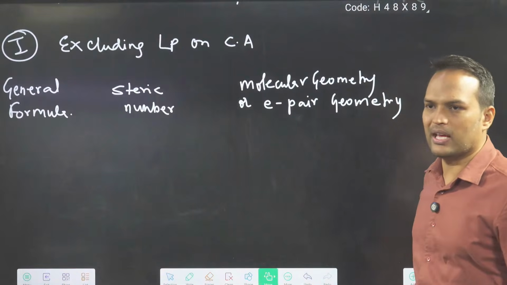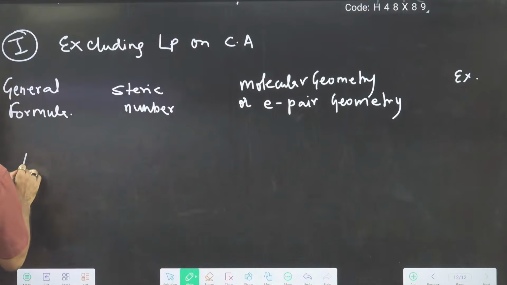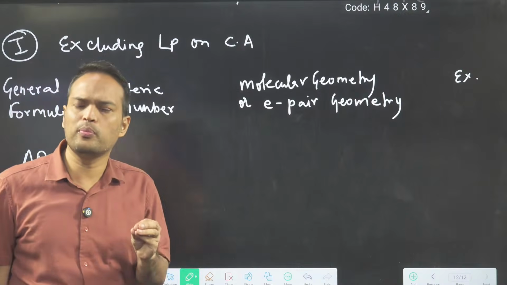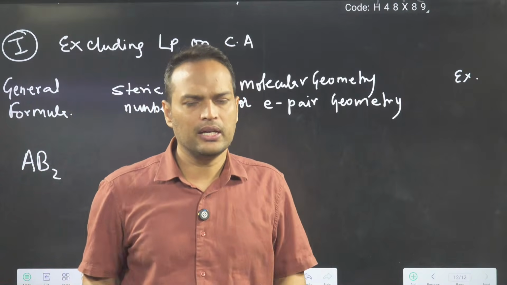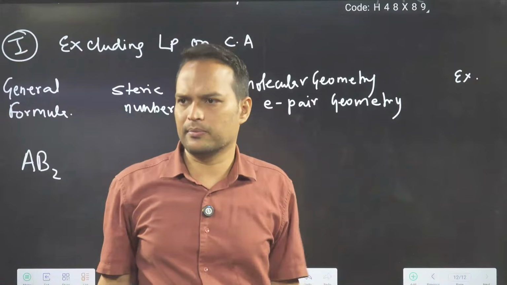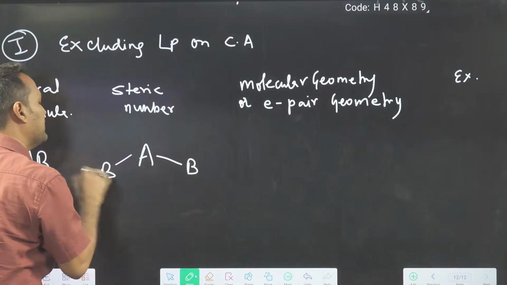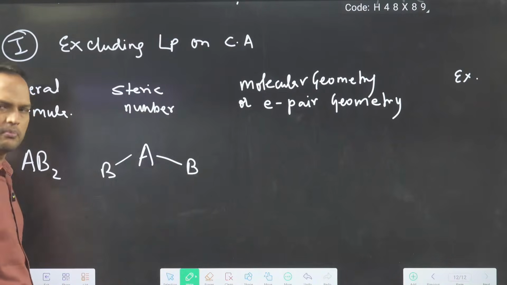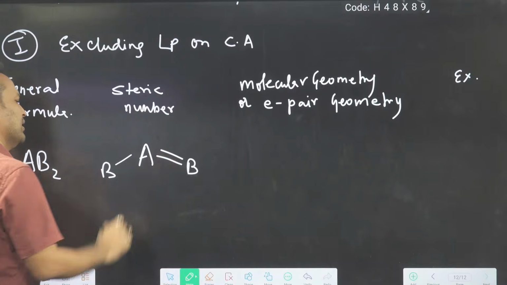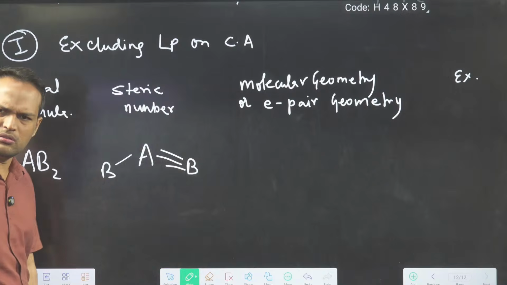So we are going to write the table. Suppose I am writing here AB2. First of all, you will have to understand what we mean by AB2. AB2 means A is the central atom connected to two B atoms. Now it can be connected by a single bond, meaning sigma bond. It can have a double bond somewhere, or a triple bond also.